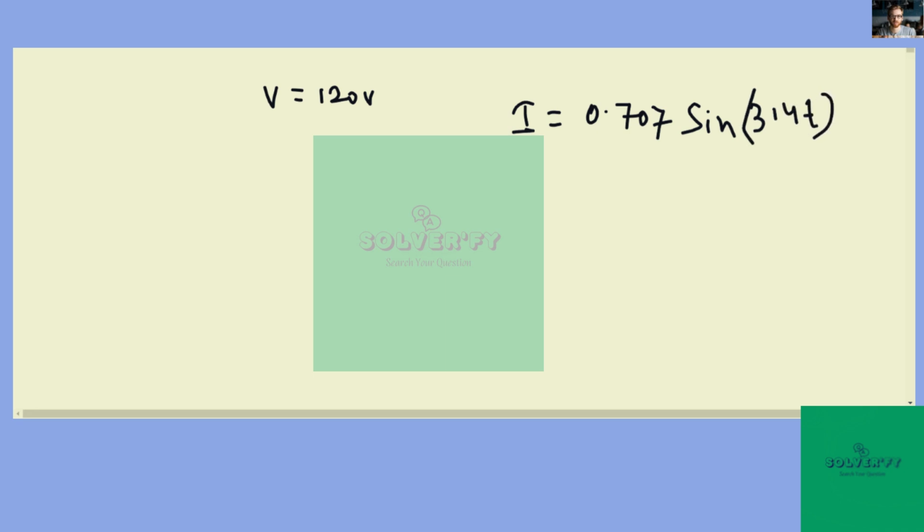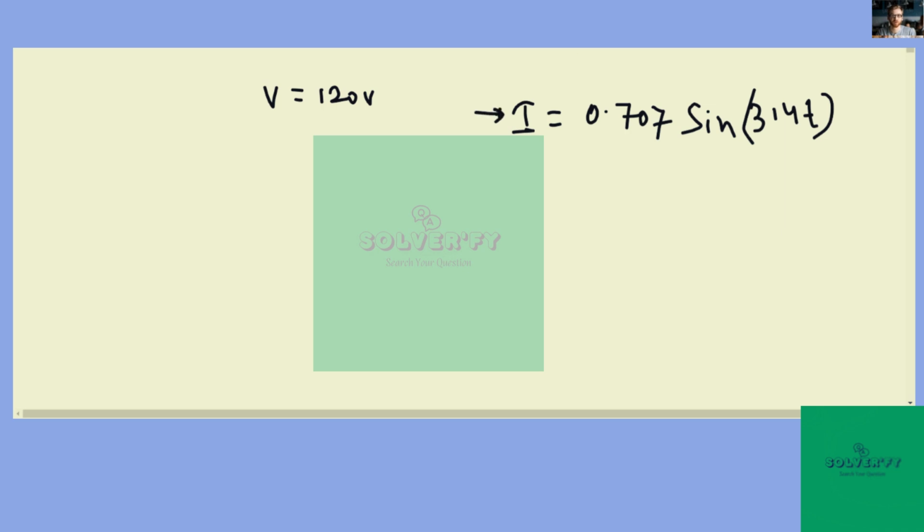In this problem, we have been given that there is a light bulb which is connected to the socket providing a voltage of 120 volt, and the current is observed to be an alternating current, of course, and that is given by I is equal to 0.707 times sine 314t. So here everything is in SI unit, and we need to determine the frequency of this alternating current.